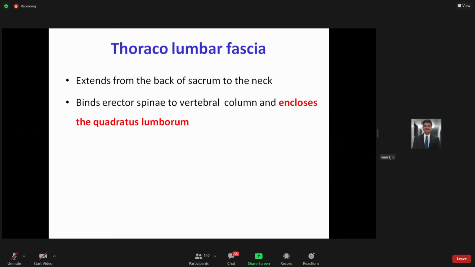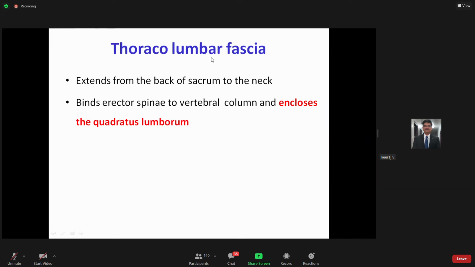Now the third fascia is very important, and we need to understand it. It may come as a separate question also, and it has clinical importance, which we will be learning in the later part of your medical life. So that is the thoracolumbar fascia. I will be talking about the thoracolumbar fascia in a bit more detailed form.